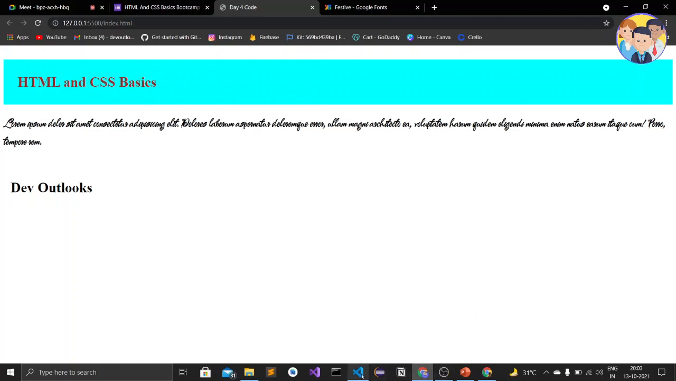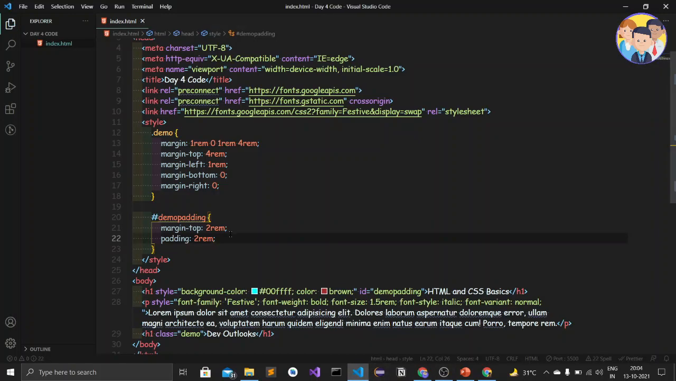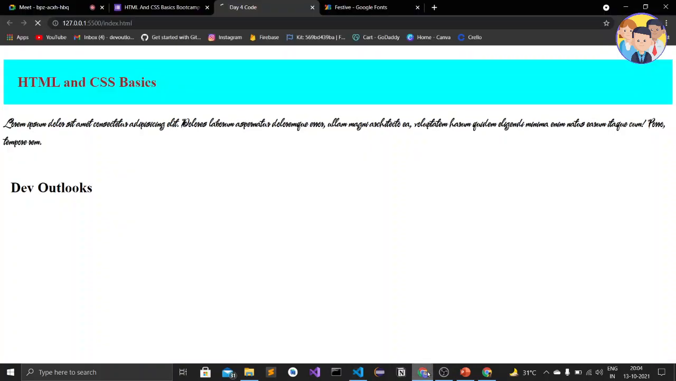And padding also has two ways to add customized padding. The first one is like this, like margin. Control Z. The first one is like this, and the second one is like this. So let us add padding top as 2 rem, then padding right as 0, padding bottom as 4 rem, and then padding left, let's add 10 rem. Let's see how it looks. So let's see it in the browser.